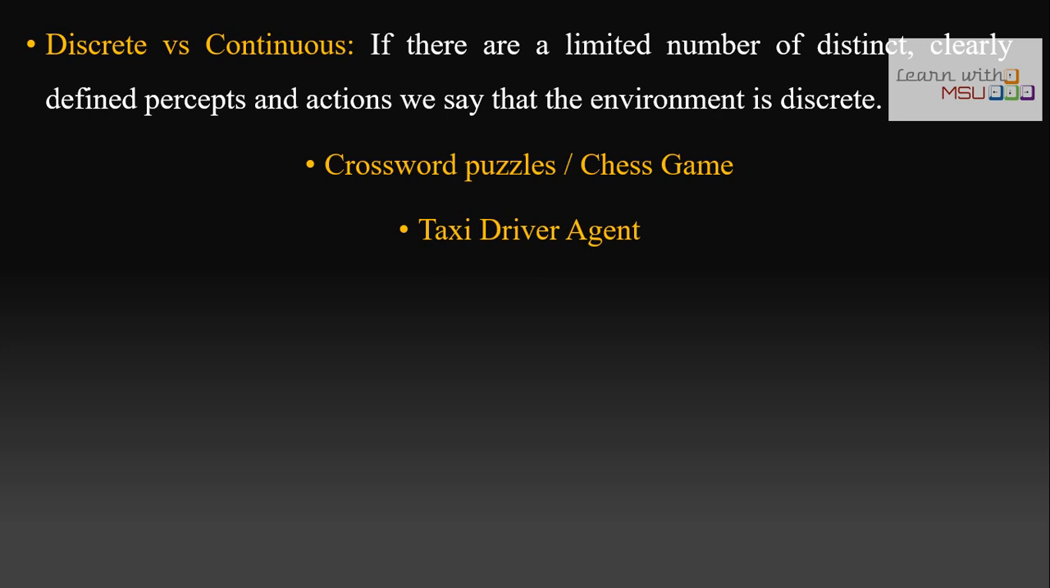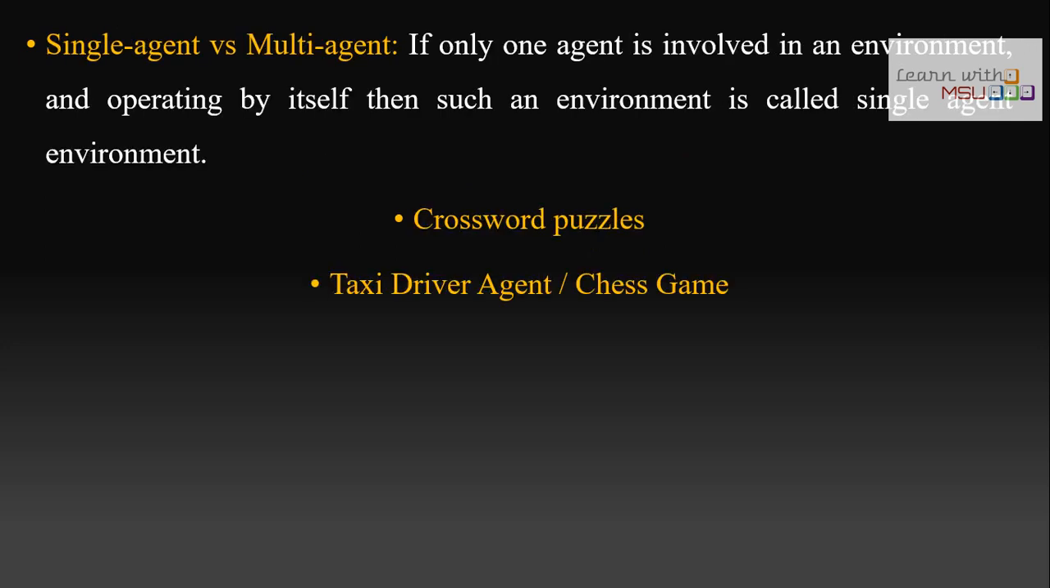And then discrete and continuous. If there are a limited number of distinct, clearly defined percepts, then we can call it a discrete environment. Even though in a chess game you can't predict all the moves, we have only a fixed number of moves in a chess game. A crossword puzzle also has a fixed number of percept sequences. That is what we are calling a discrete environment. The taxi driver agent is a continuous environment. While you are moving on the road, the percepts keep on being received. So it is actually a continuous environment.